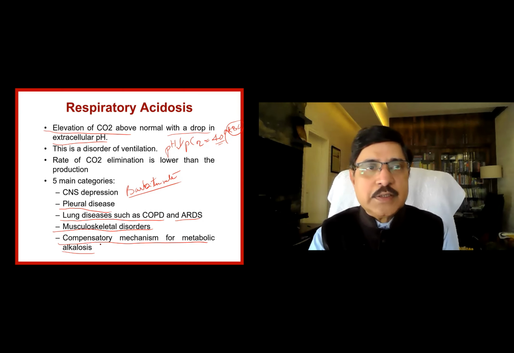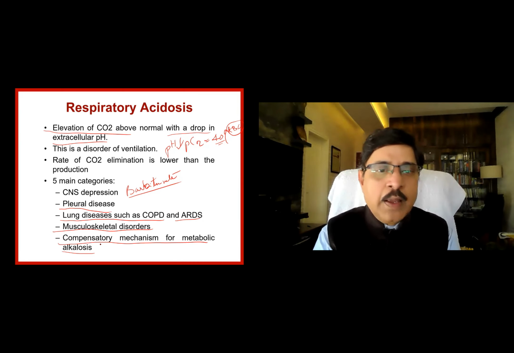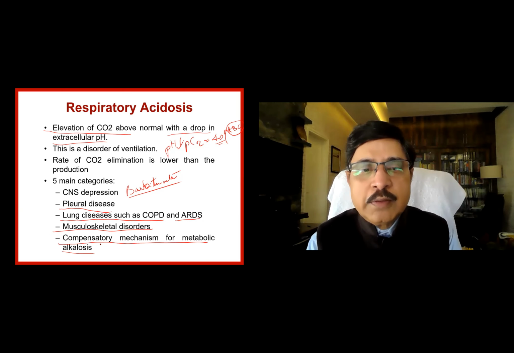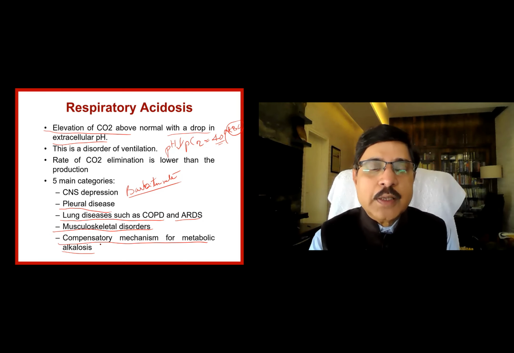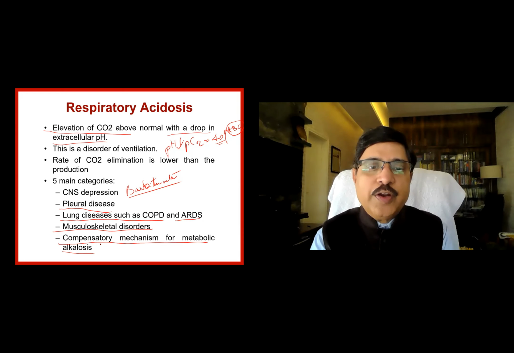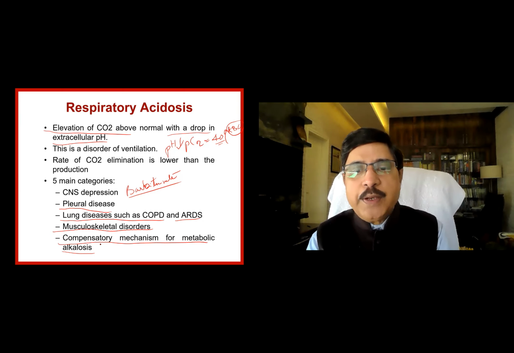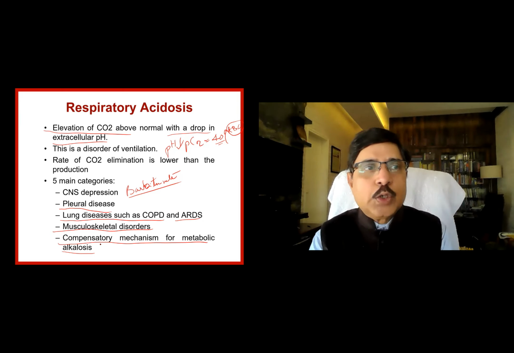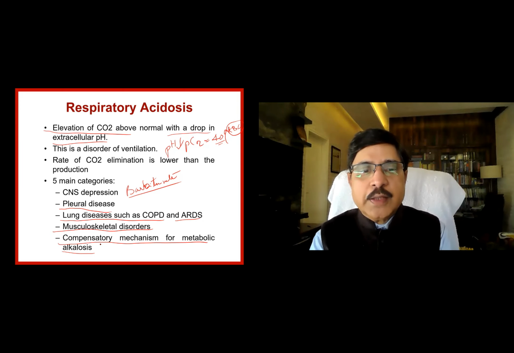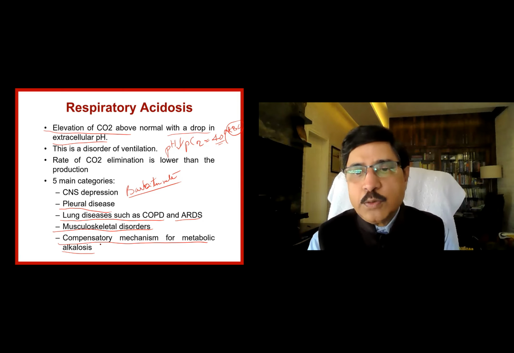Then pleural disease. If there is pleurisy and there is pain due to pleurisy, or there is a pleural effusion, a massive effusion on one lung, the lung collapses. So the excretion of carbon dioxide is at fault because of pleural disease, the pain of pleurisy, or fluid-filled pleura due to pleural effusion. Lung diseases such as COPD will not allow the air to be properly exhaled. It is an expiratory problem, and that can lead to respiratory acidosis.